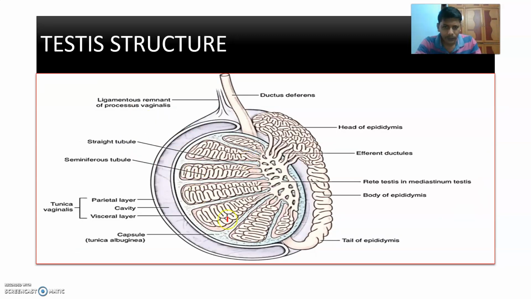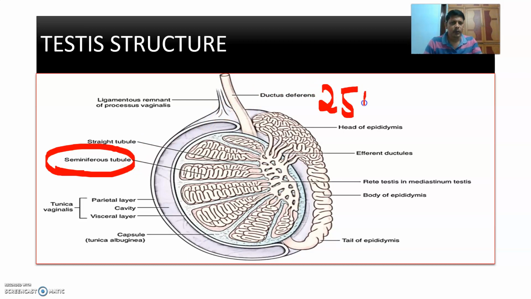This is the longitudinal section of testis, LS of testis. Testis consists of a large number of seminiferous tubules, nearly 250 to 750 in each testis. This is one seminiferous tubule.